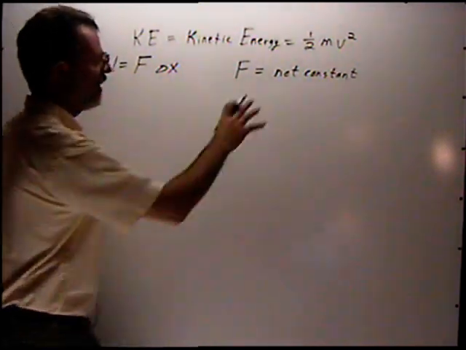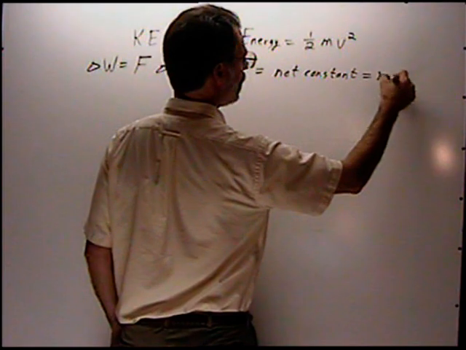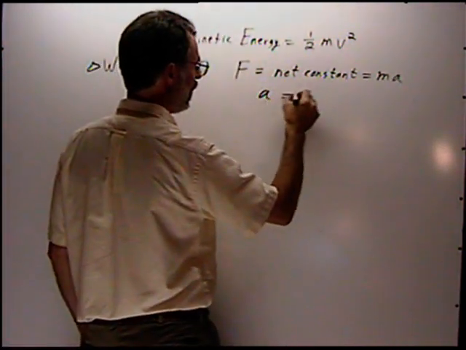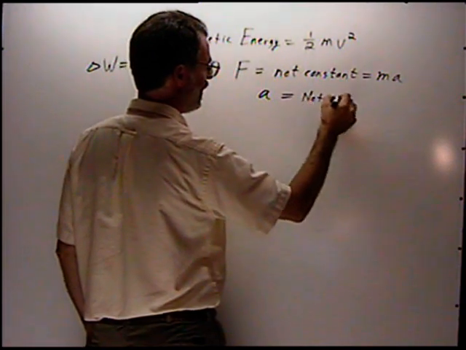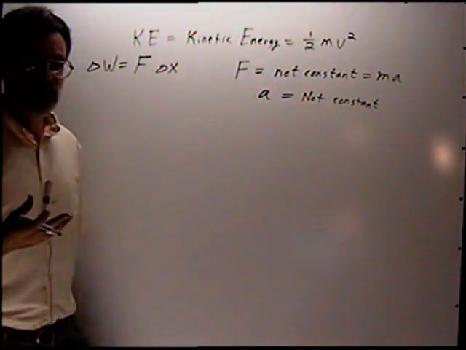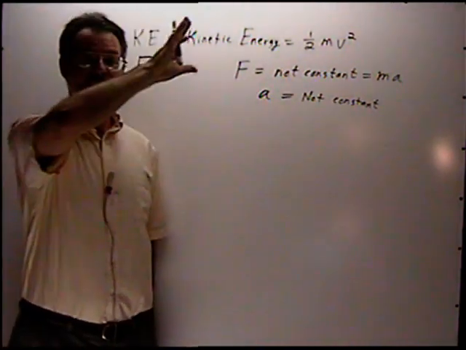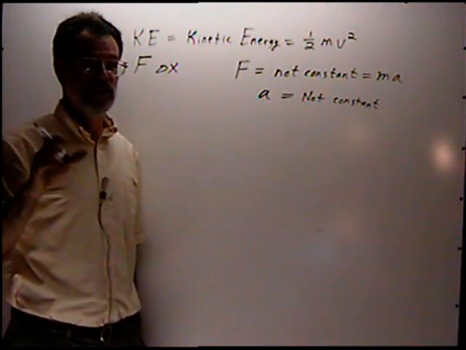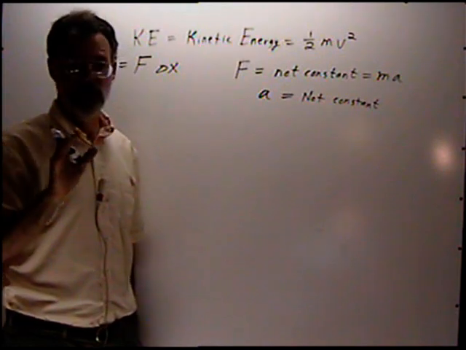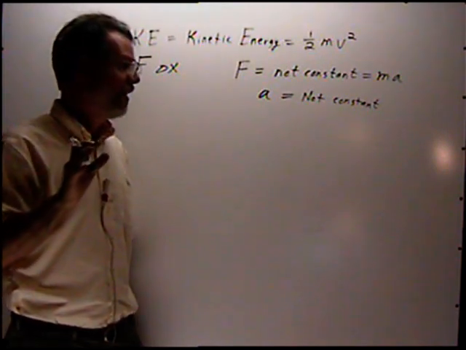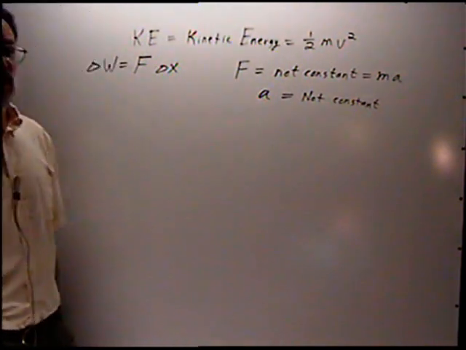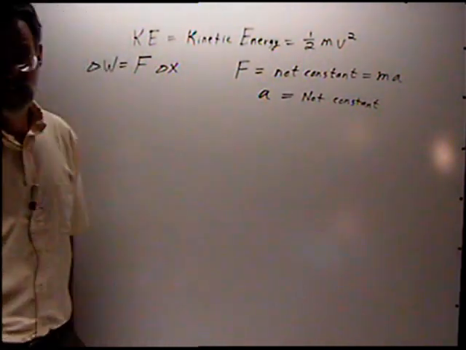In this case, F is still mass times acceleration. If the force is not constant, what does that mean? That means that the acceleration is not constant. If the acceleration is not constant, the acceleration changes. That means we cannot use the concept of average velocity. The velocities are changing all over the place, potentially, and it's not in any kind of average way that we can calculate an average velocity, at least not so easily. So how do we handle that concept?